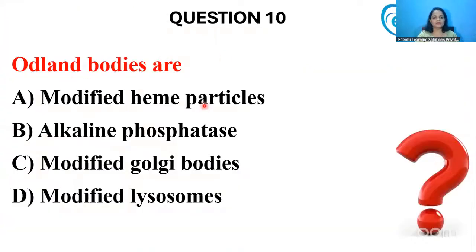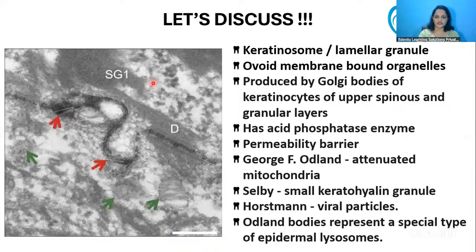Next question, Odland bodies are. Okay, what do you mean by Odland bodies? Yes, so Odland bodies are something that you see in the upper spinous layer and in the granular layer. Okay, but what are they actually? Odland bodies are actually modified lysosomes. These Odland bodies are also called keratinosomes, or they are also called lamellar granules.